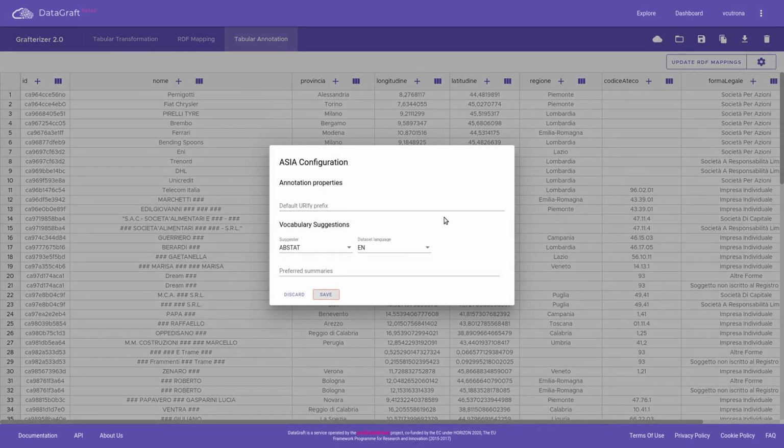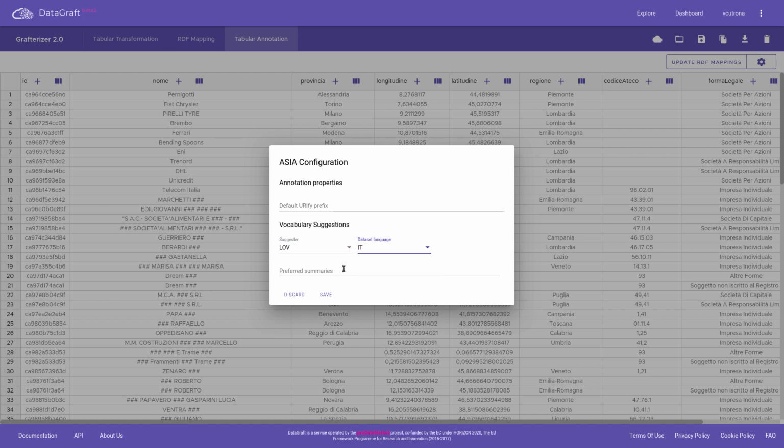While we fix the language, we can also try a different vocabulary suggestion service, LOV. LOV, L-O-V, is another RDF data profiling application that lists the vocabulary used in a large number of public RDF datasets. This time, we also set the dataset language to be Italian.